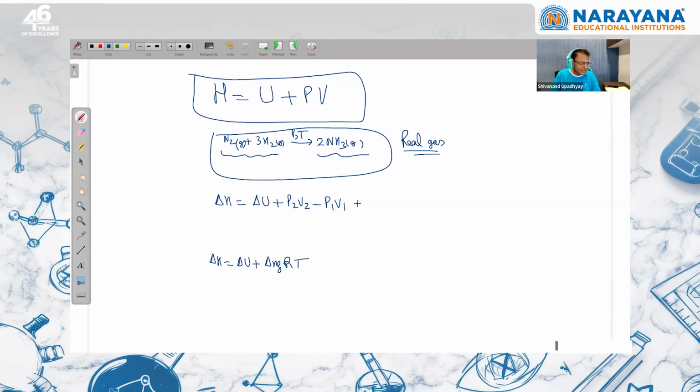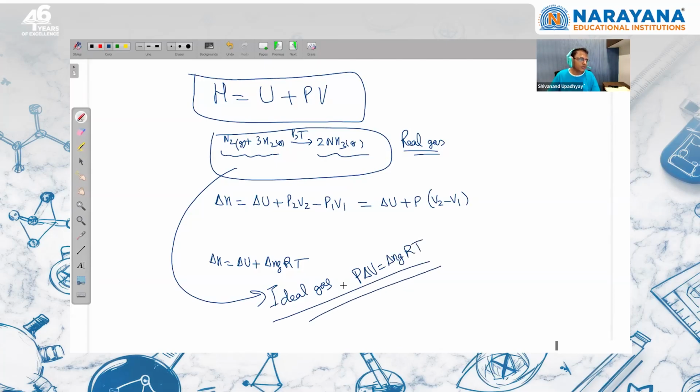When pressure is constant, I can write for real gas also P times final volume minus initial volume. But if this gas is behaving like an ideal gas, then I can write the ideal gas equation P delta V is equal to delta NGRT.